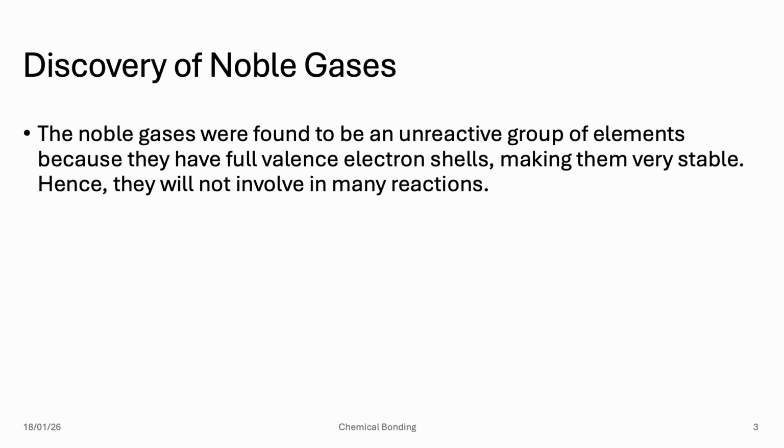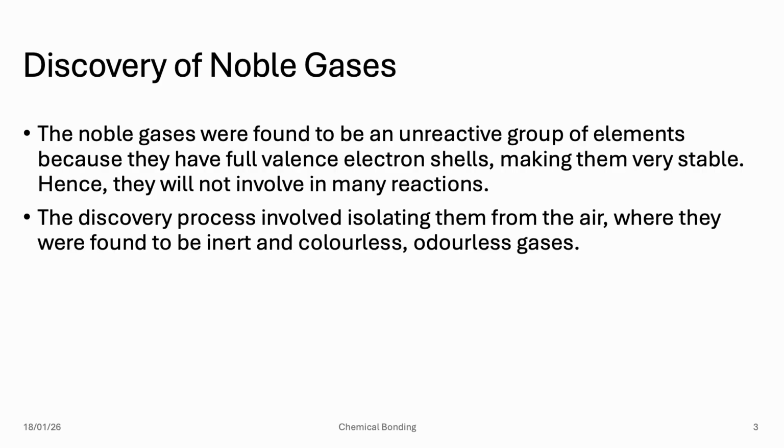The discovery of noble gases: actually they are very hard to find because they are unreactive. They do not react with other elements. This stability is because they have full valence electron shells, making them stable, so they are not involved in many reactions. The discovery process involved isolating these gases from the air, and then they are pressurized and liquefied. Then we use fractional distillation to separate those gases.